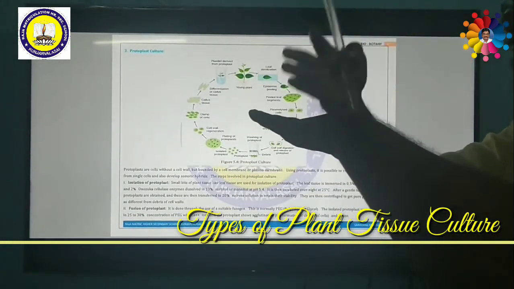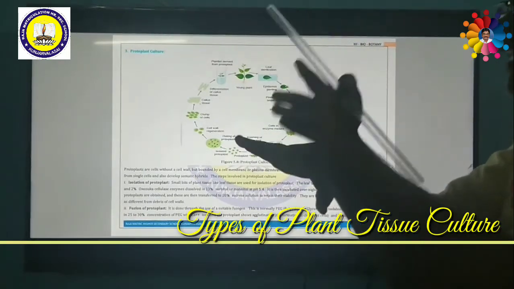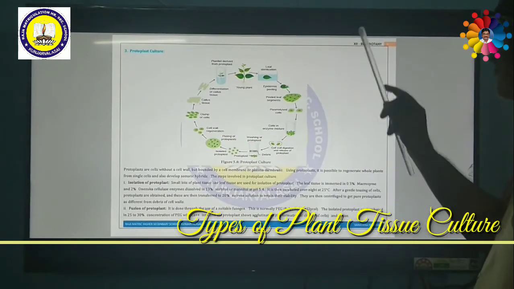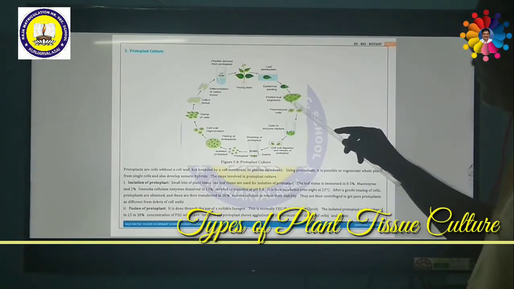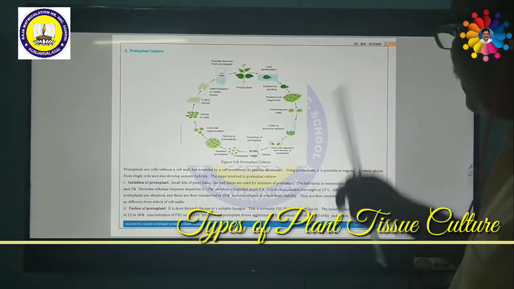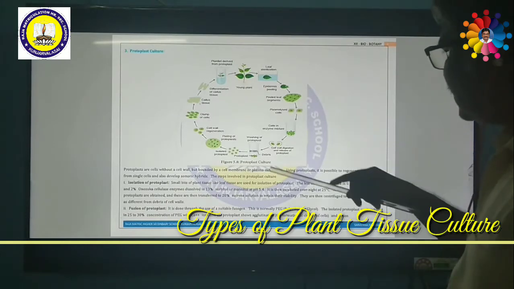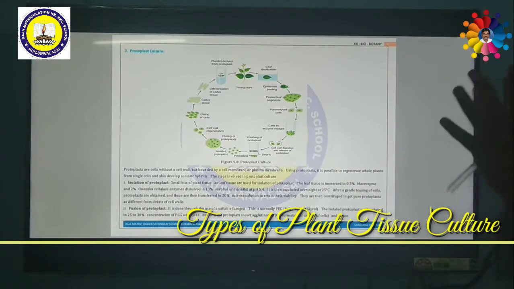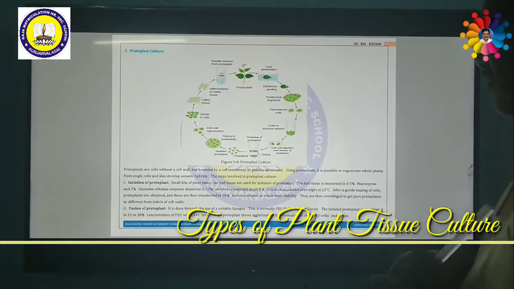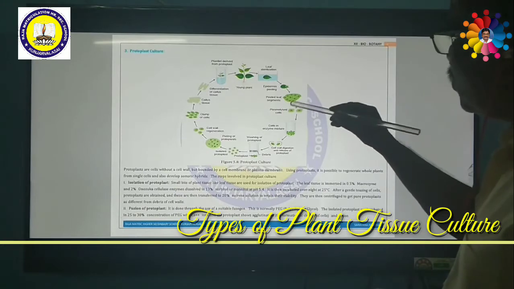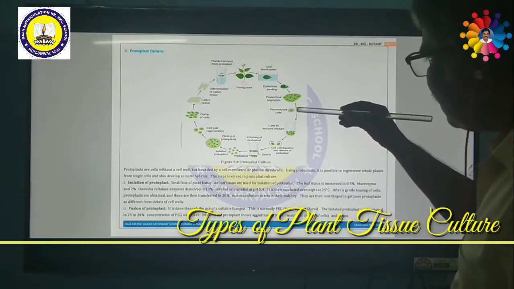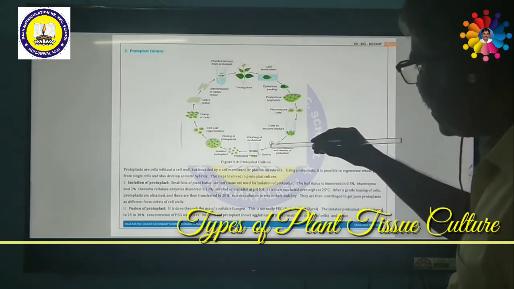After peeling out, we have to cut the leaf into small pieces. So the small segments or fragments of the leaf have to be selected. Then the cells are to be plasmolysed. That means these cells have a cell wall, and the cell wall is to be removed. In order to remove the cell wall, various enzymes like macerozyme, cellulase, and sorbitol, mannitol can be used. If you transfer the plant cells into the enzyme mixture, their cell wall will be removed.